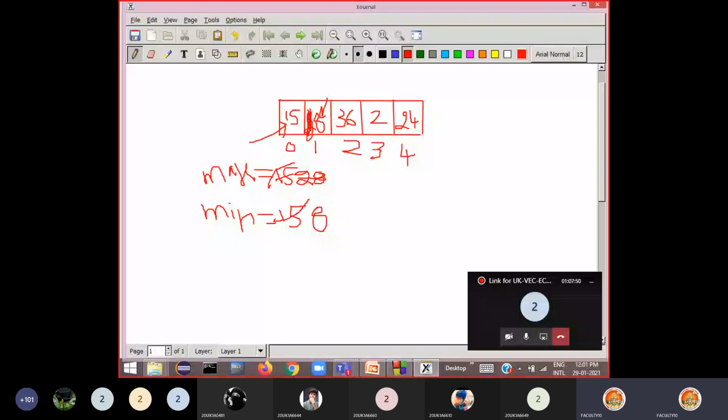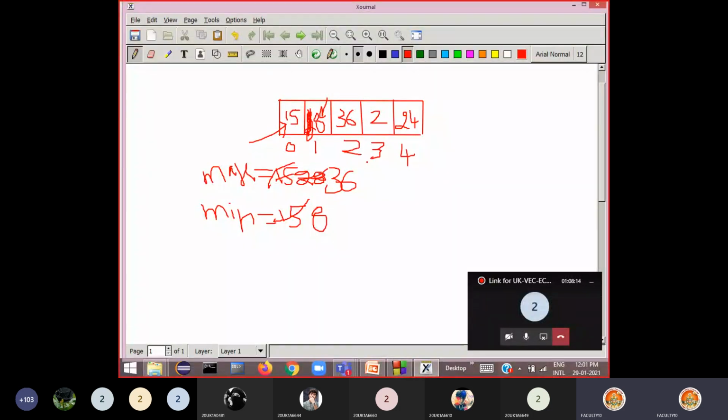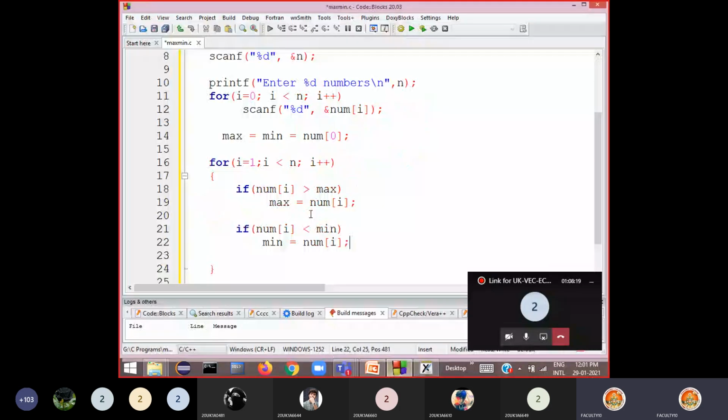Again it checks. Okay, 36 greater than 28. If yes, then 36 will come here. Similarly, it compares. 36 is less than 8? No. Again it goes to the next element, I plus plus. So I becomes now 3 here. Then again it checks, 2 greater than 36? No.